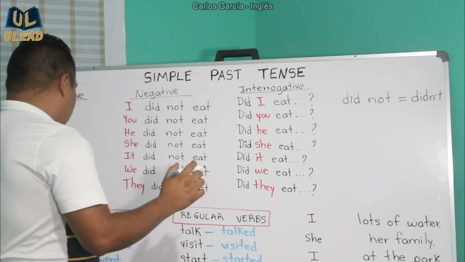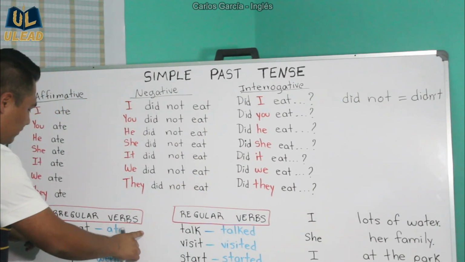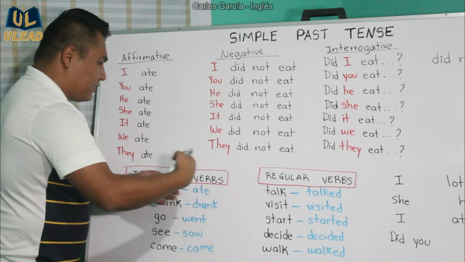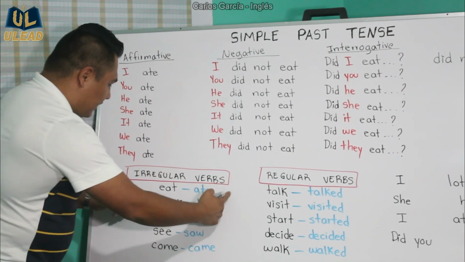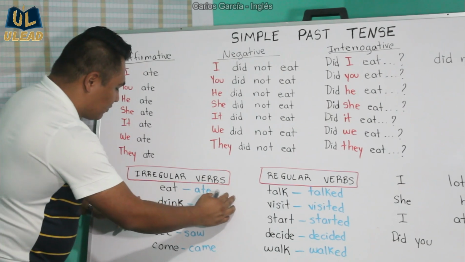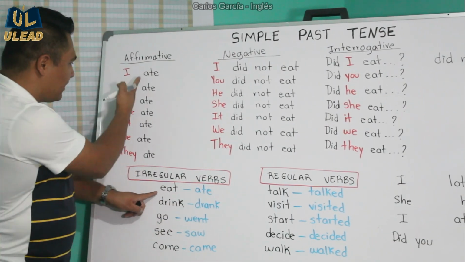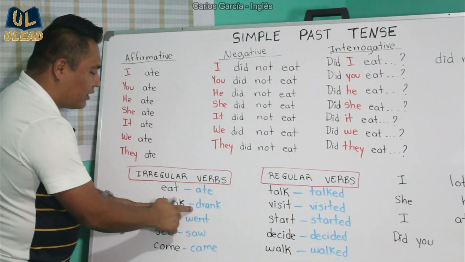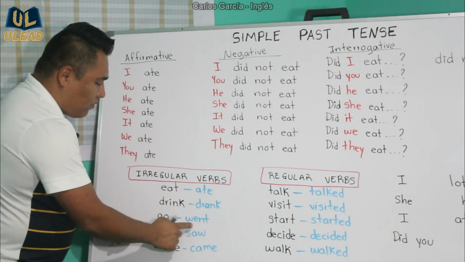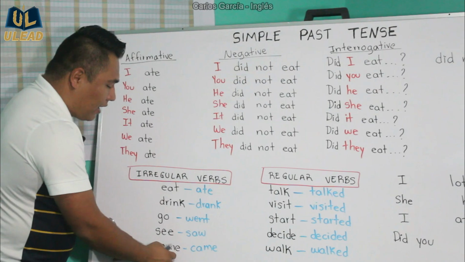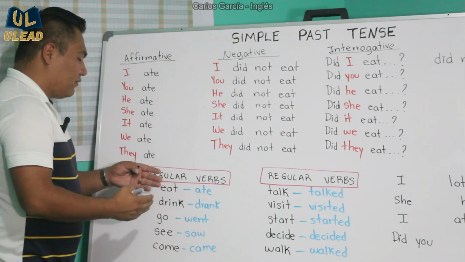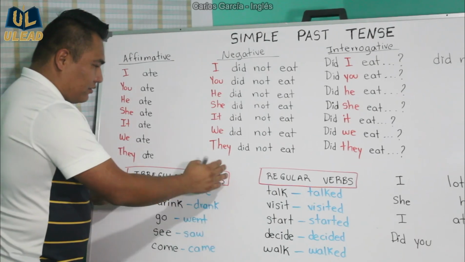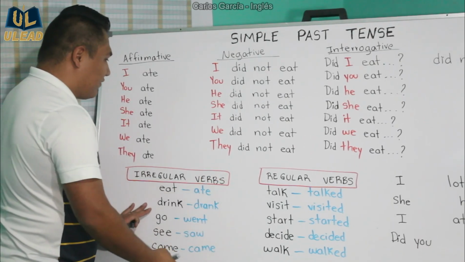Okay? And here I want to show you that we use irregular verbs and regular verbs, or the other way around. Okay? So look at this part. We use irregular verbs. For example, eat, ate. Okay? Drink, I could also replace any of them for the word drank. Go, went. See, saw. Come, came. I have another video which you can check out up here. It's about irregular verbs. You can get to see 50 of these irregular verbs.